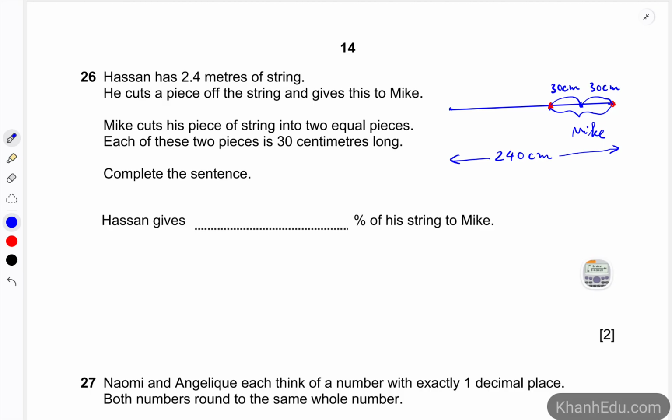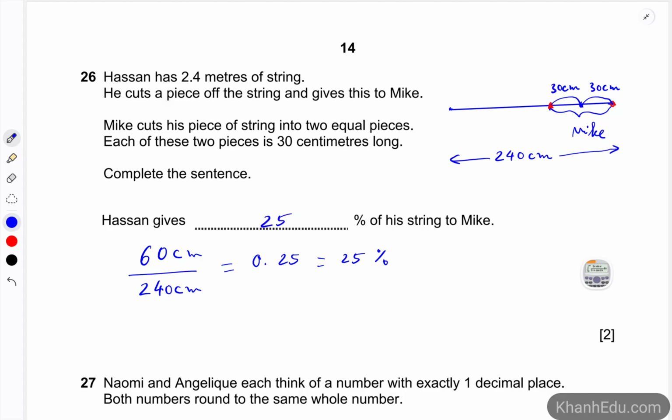So let's say that the length of string that Mike received is 60 centimeters, right? So 60 centimeters divided by 240 centimeters is going to be 0.25, or it's going to be 25%.